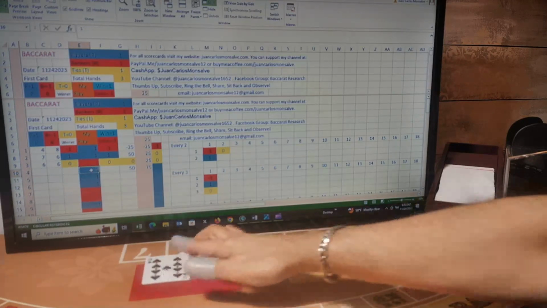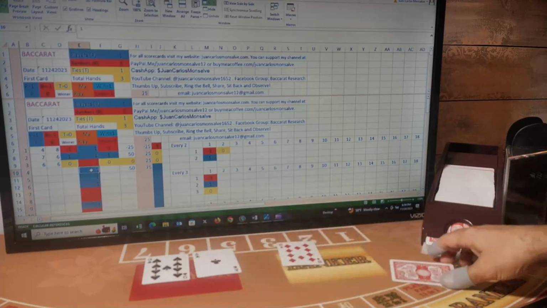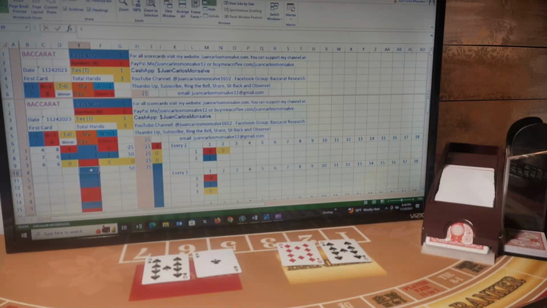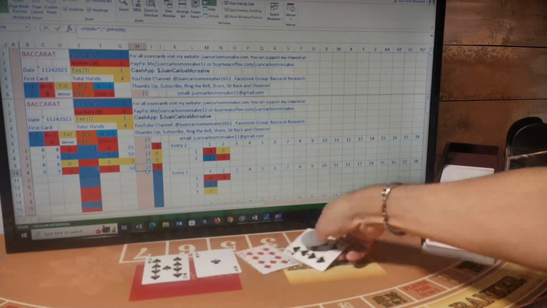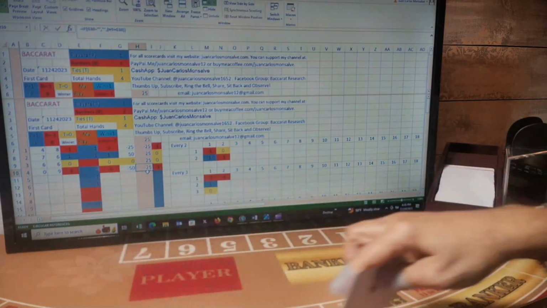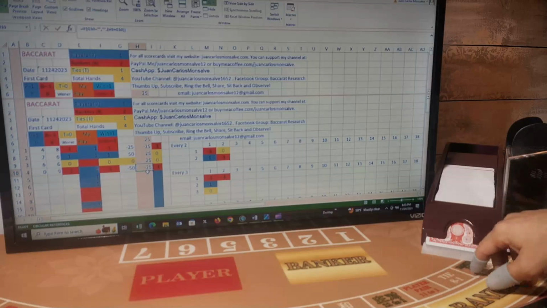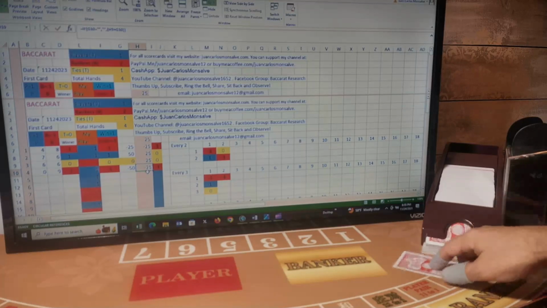So first card for player, banker, player, banker. Now we have a 0 player and natural 9 banker. That was a banker hand. I was playing player. I lost this hand. I lost $50. Now I'm down 25. And because I lost this hand, I will be betting 100 next hand, and I will be playing player again for the next couple of hands.